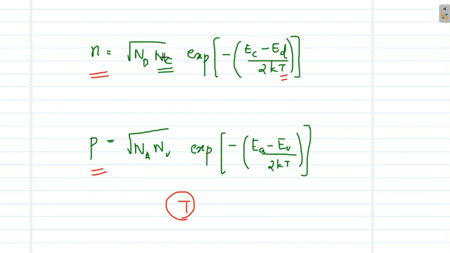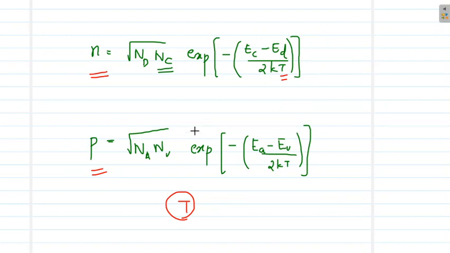Here Nc is proportional to T raised to 3 by 2, and similarly here a negative sign as well as an inverse is coming. So the concentration of electrons will increase with temperature, and similarly the concentration of holes will increase with temperature.